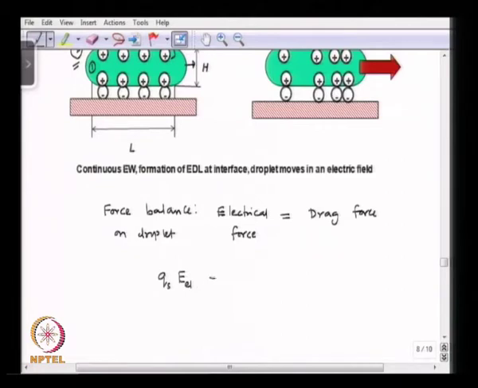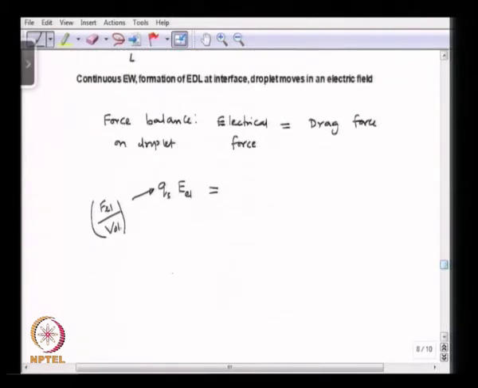So, that is the electrical force per unit volume, and so we have to equate the drag force per unit volume, and we know the expression for the drag force.